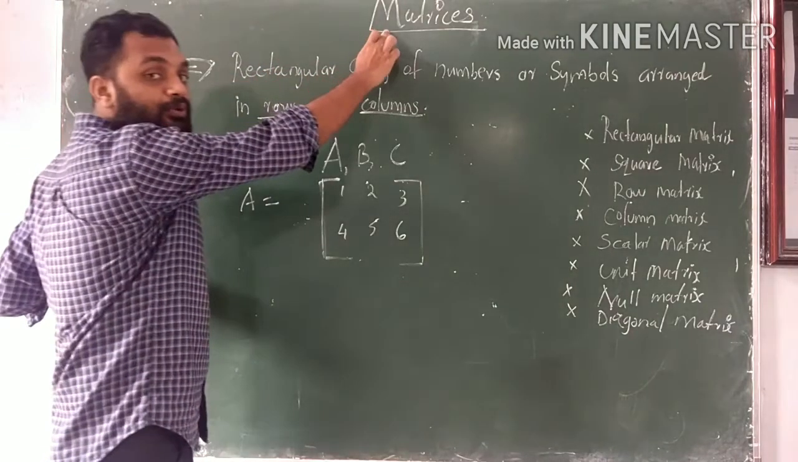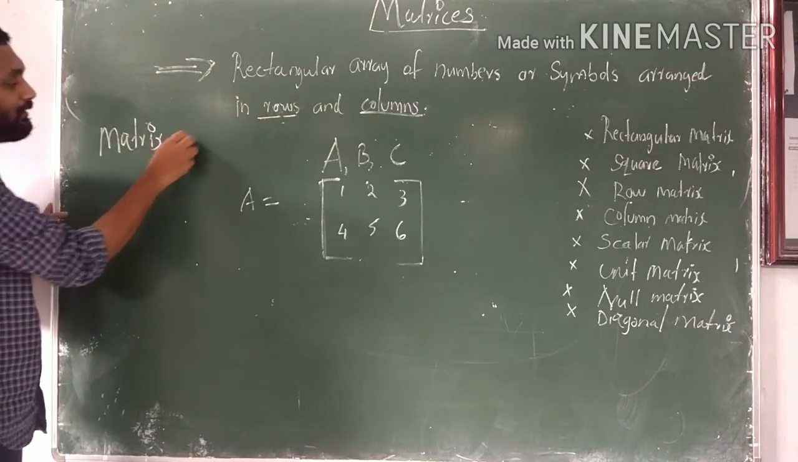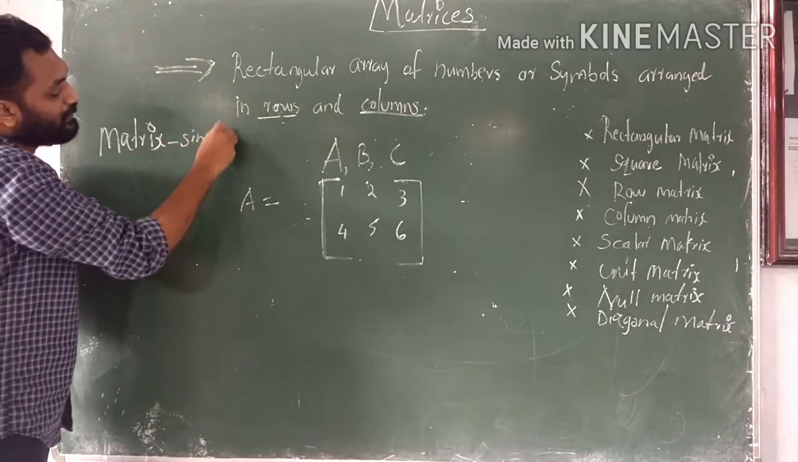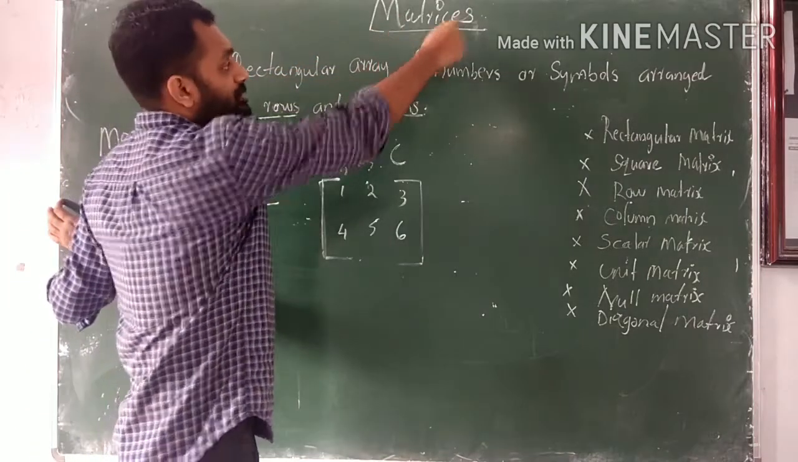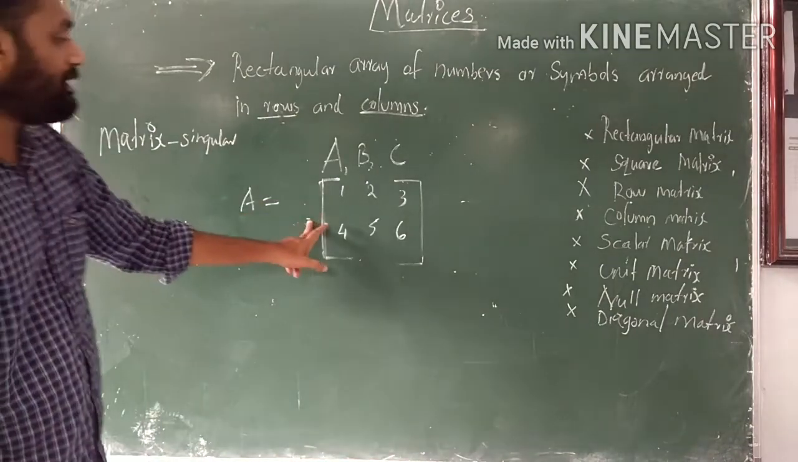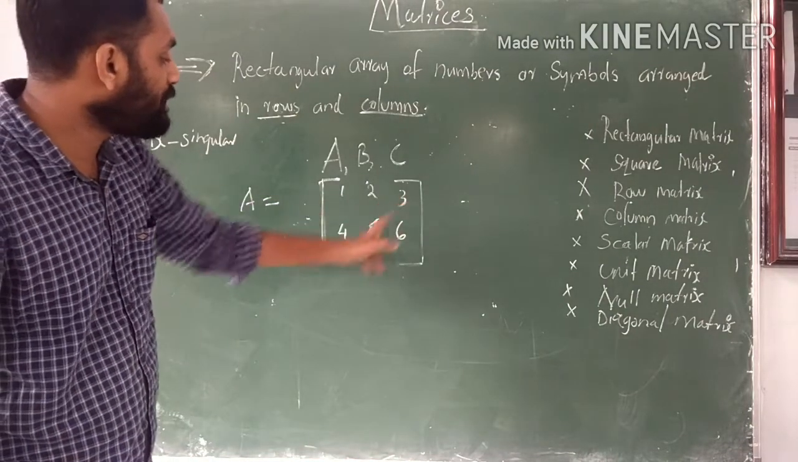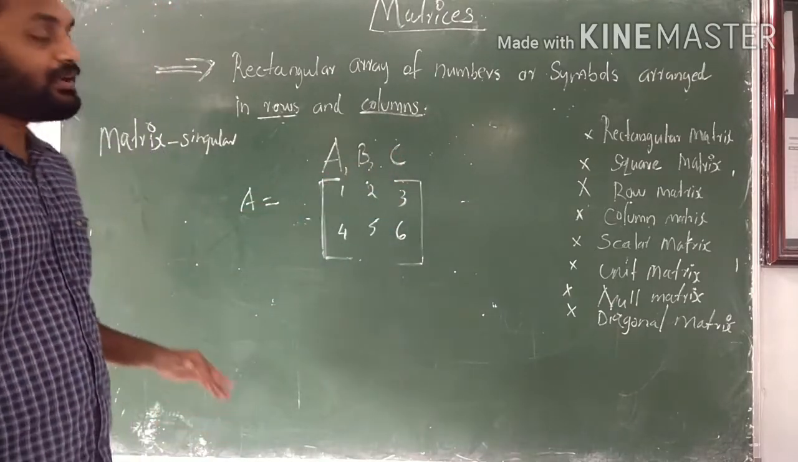Matrices is the plural form of matrix. Matrix is singular, and the plural term is matrices. So A is equal to the matrix of 1, 2, 3, 4, 5, 6. It is arranged in rows and columns.